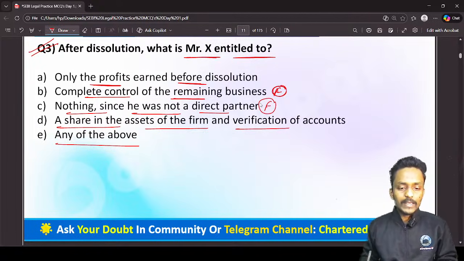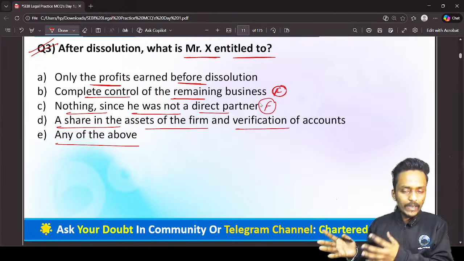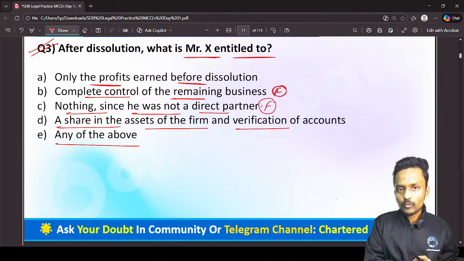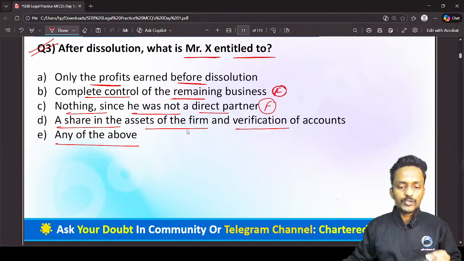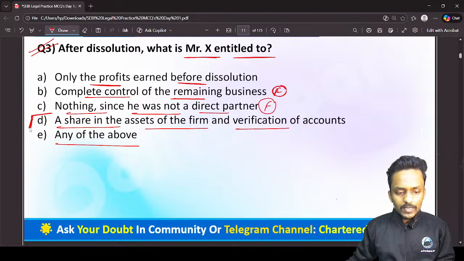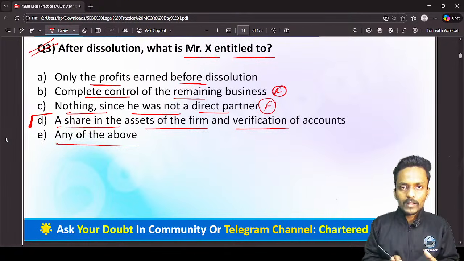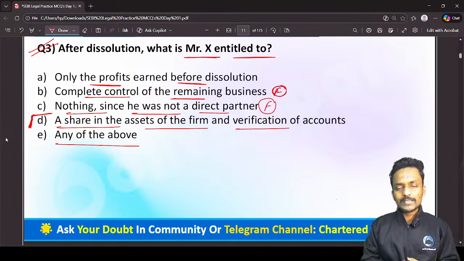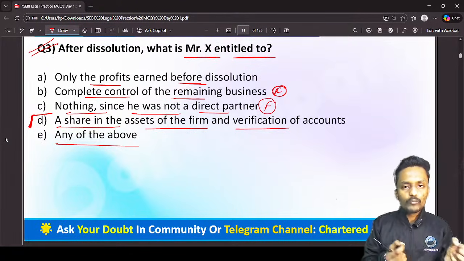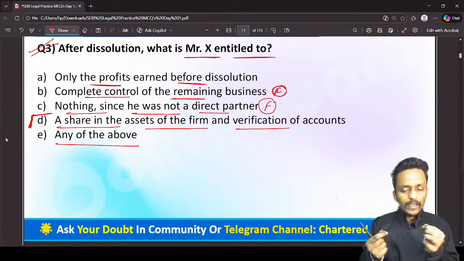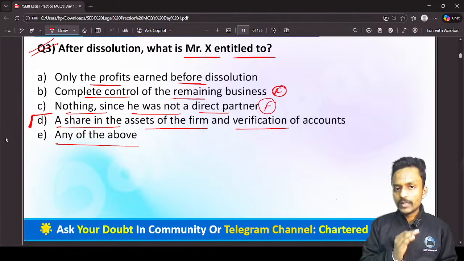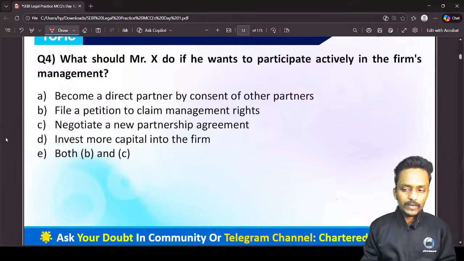No sir, he is definitely eligible to get a percentage of profit to the extent one of the partners has transferred his interest, and a share in the assets of the firm and verification of the account. That's absolutely correct. So Mr. X has a right to share in the assets of the firm and verification of accounts. To ensure the right distribution of the profit and the assets goes to Mr. X, he has a right to verify the accounts and to take part in the assets of the firm as well. That's why option D is absolutely correct.